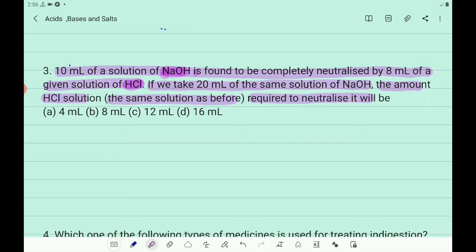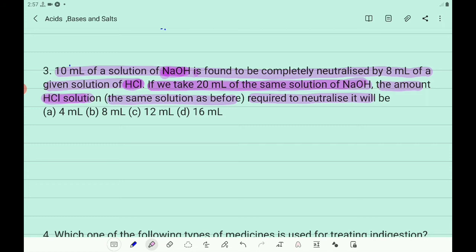So when 10 ml of sodium hydroxide is neutralized by 8 ml of HCl, what you have to find out next is the amount of HCl solution required to neutralize 20 ml of the same solution of NaOH.